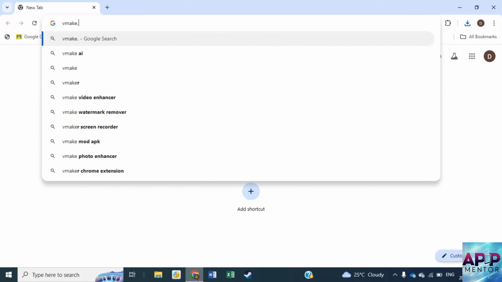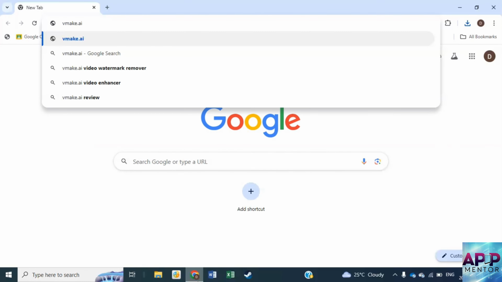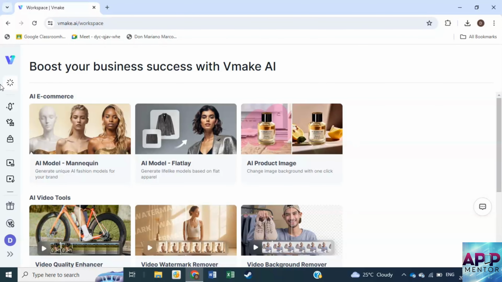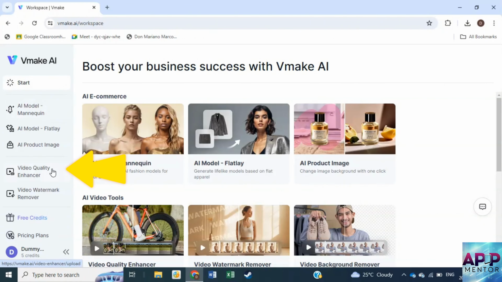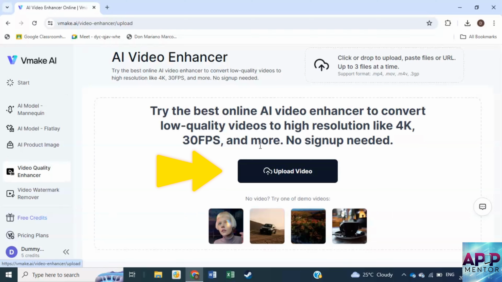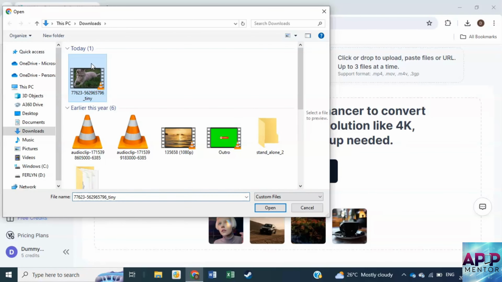Next, you need to go to vmake.ai. So type it in your browser. From there, click on Tools and then go to Video Enhance. Here, you need to upload your video. No sign up is required.